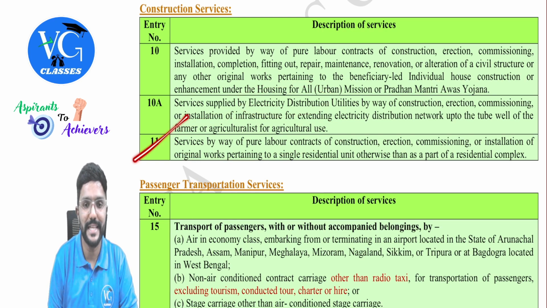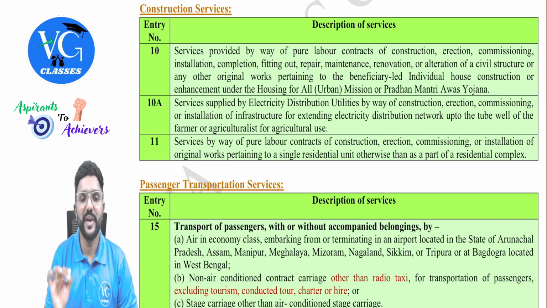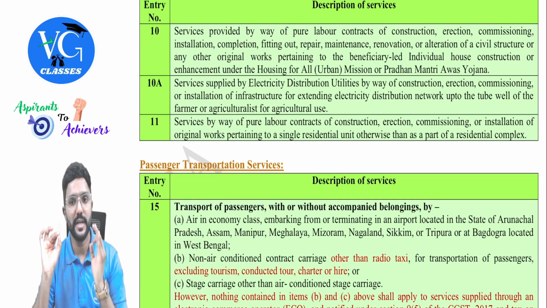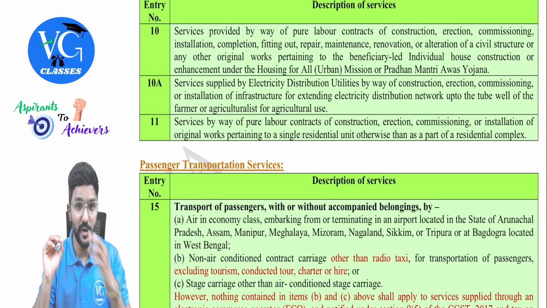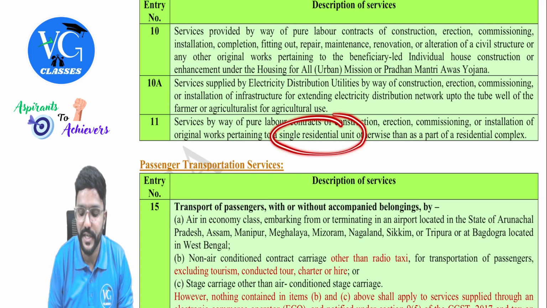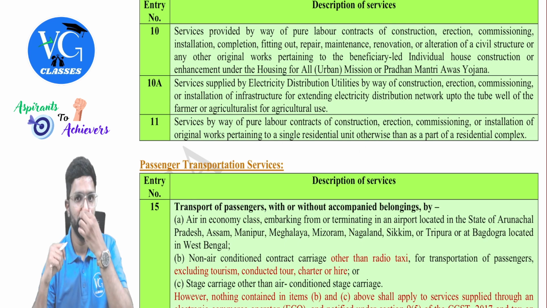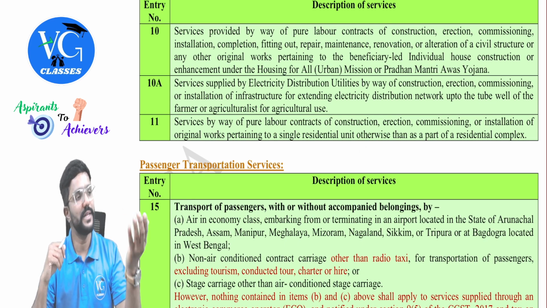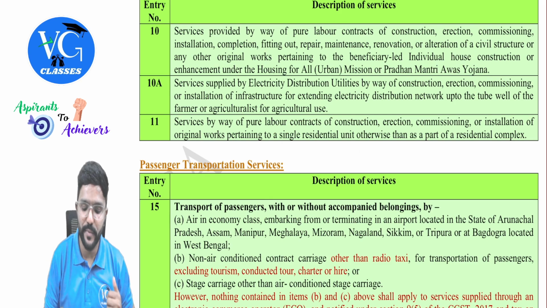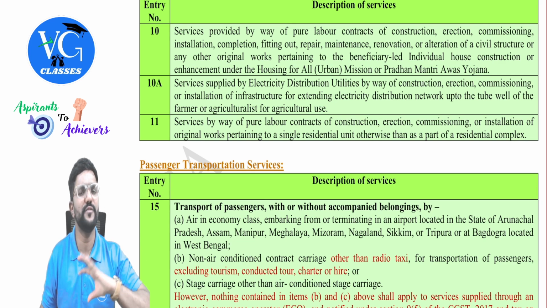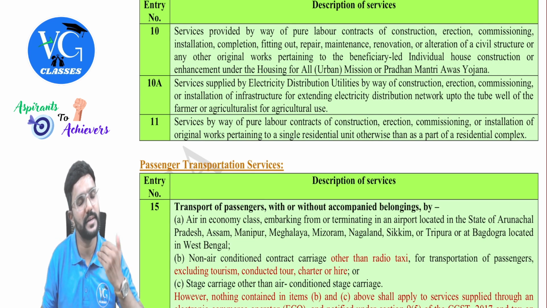Okay. Next, last one, 11. Services by way of pure labor contract, again pure labor, of construction, erection, commissioning, or installation of original works pertaining to a single residential unit, otherwise than as a part of a residential complex. Now assume I want to construct a house. I have appointed a contractor to construct a house for me. So he is providing a pure labor contract with respect to the construction of my house, and he is charging me, assume, 20 lakh rupees. Is it exempt under GST? Yes, the entire 20 lakh is exempt.